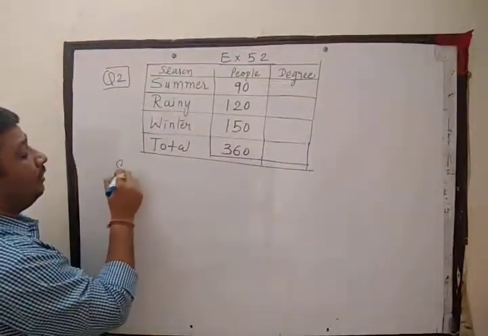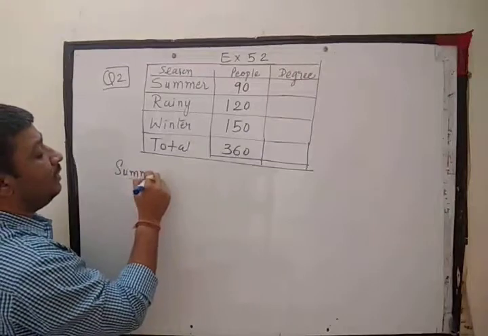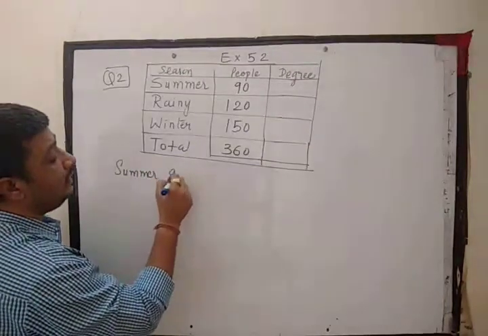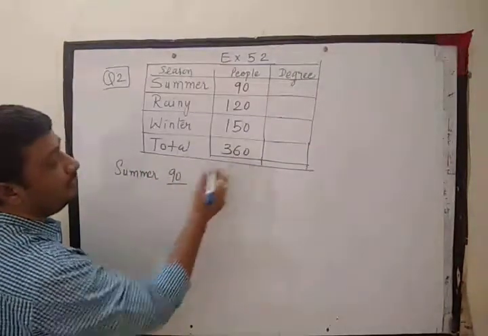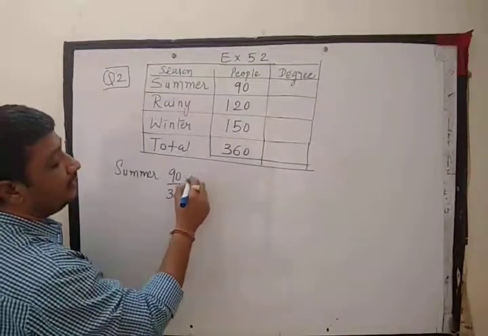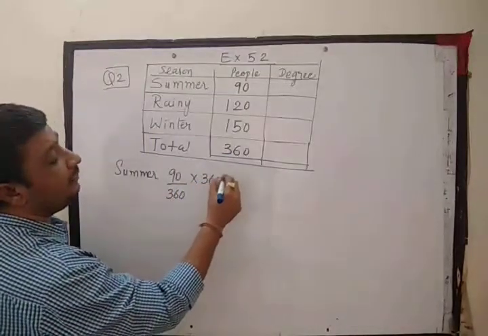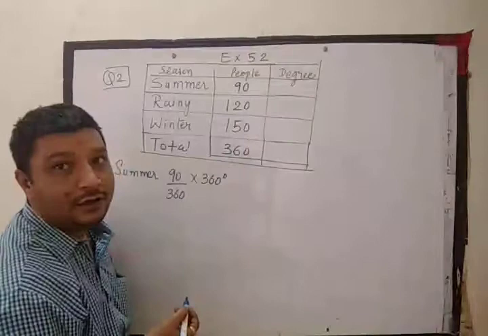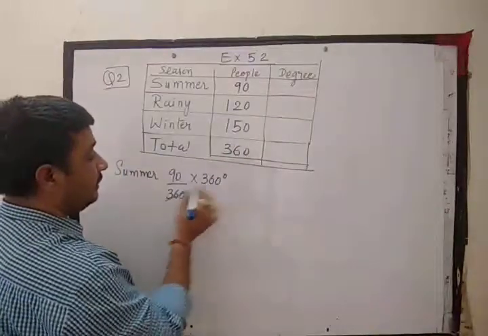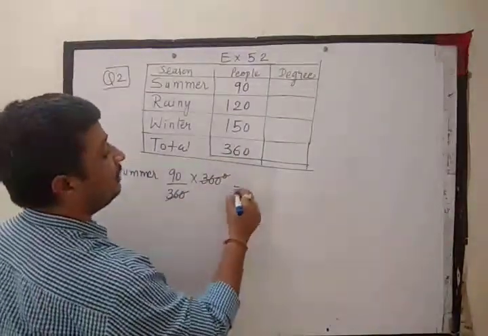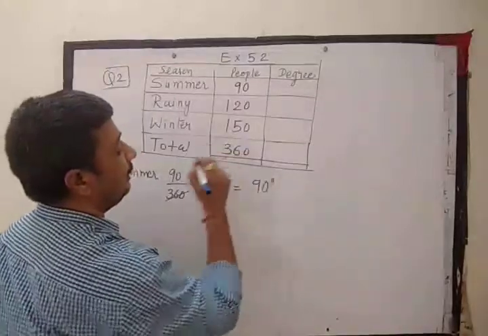So for summer, 90 people out of 360, multiplied by 360 degrees, because we want to convert it into degrees. So 360 gets cancelled, and obviously it will be 90 degrees.